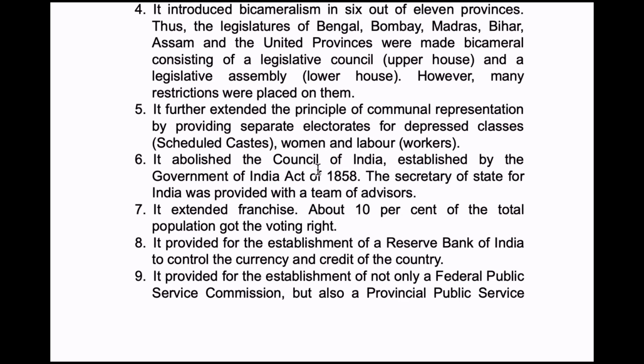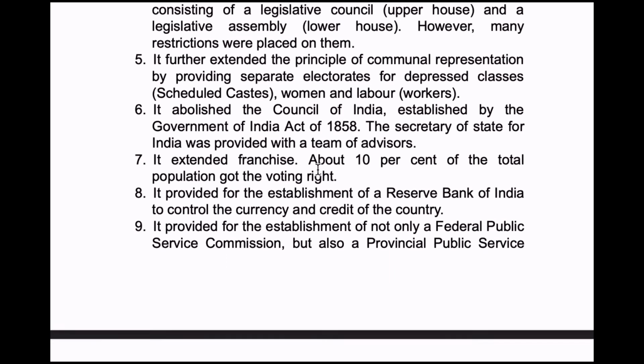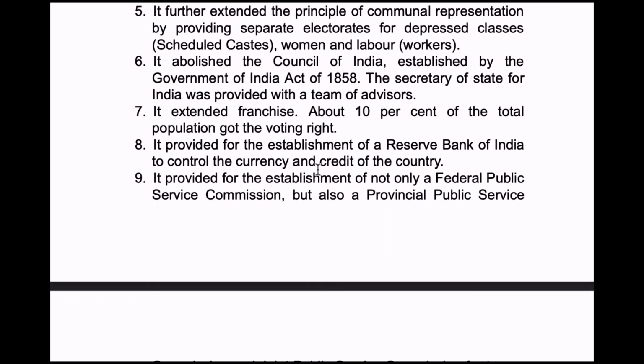And next, it abolished the Council of India, established by the Government of India Act of 1858. So, Council of India was abolished. The Secretary of State for India was provided with a team of advisors. Okay, now 7th point is it extended franchise. About 10% of the total population got voting rights. See, it extended franchise. That means 10% of the total population got voting rights.